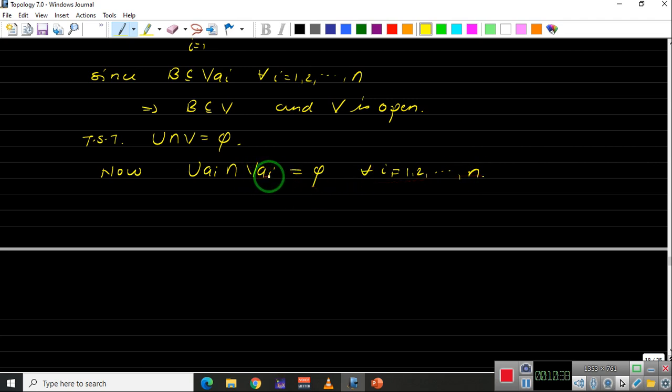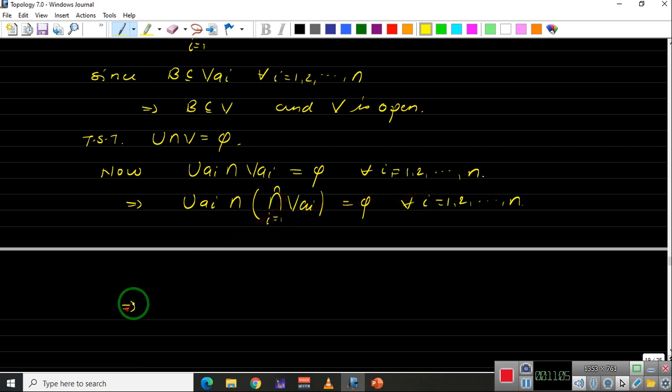So since this is true for all i's, we can take the intersection of these V_ai's, and that will guarantee that U_ai intersection with V, where V is the intersection of V_aj, j from 1 to n, is empty for all i from 1 up to n. So this implies U_ai intersection with V is equal to empty for all i from 1 up to n.